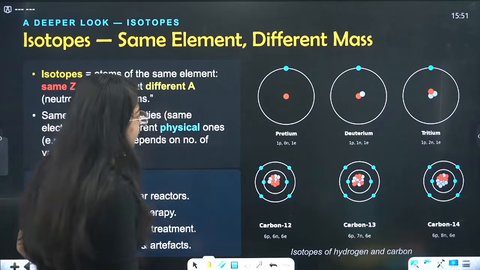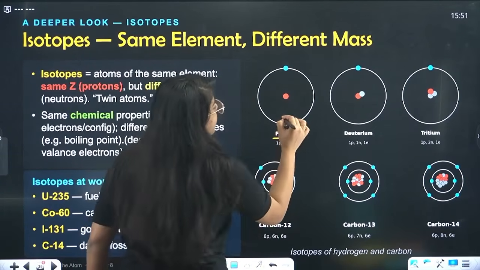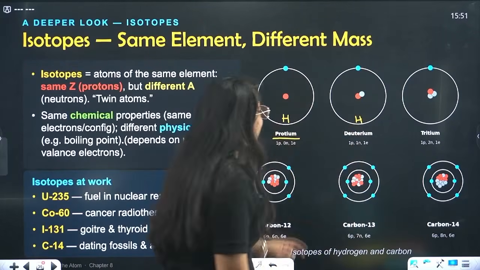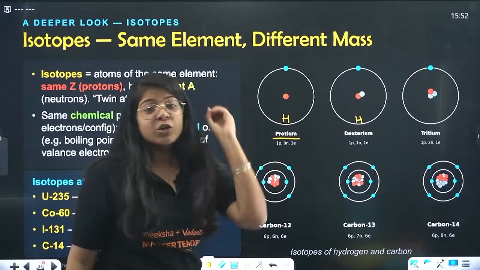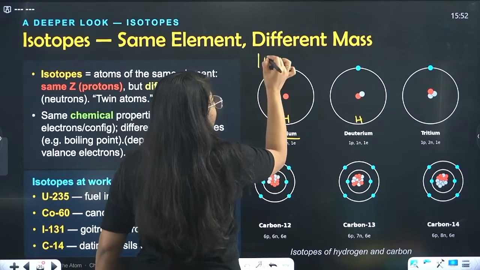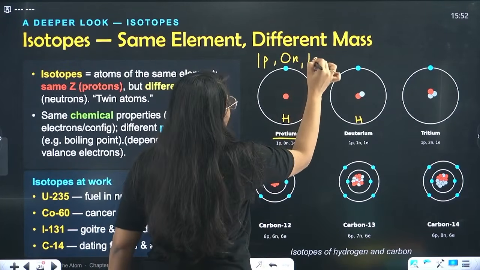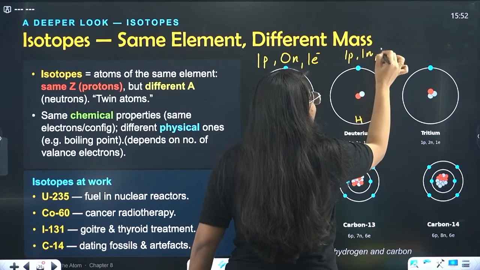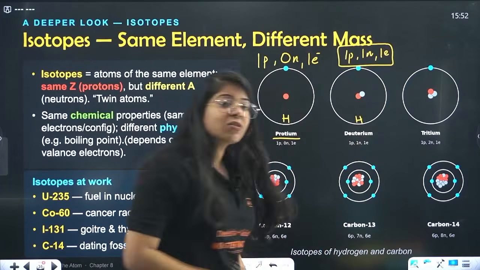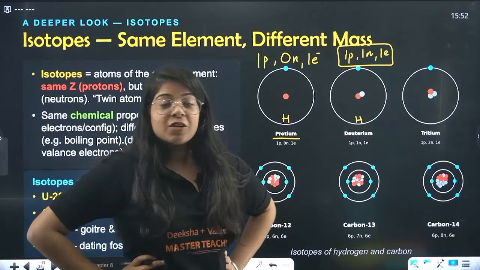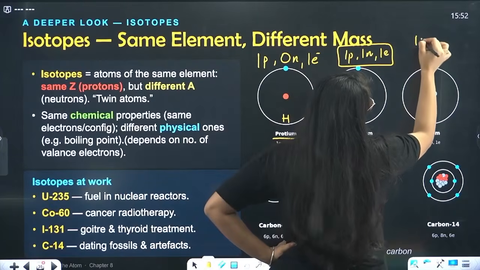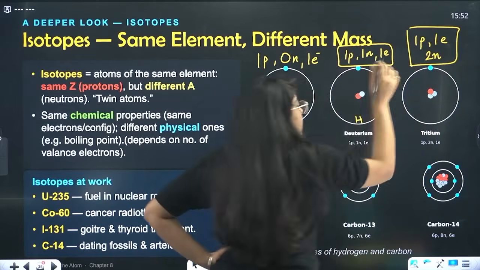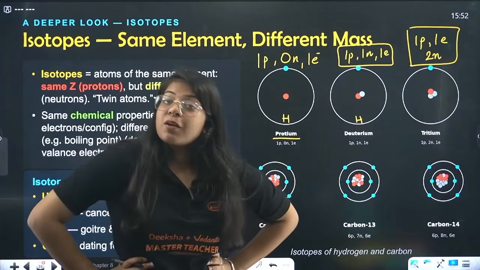That means, let me tell you, this is protium, this is hydrogen, this is deuterium. Now this is hydrogen, but it has only 1 proton, 0 neutron and 1 electron. Done. This one has 1 proton, 1 neutron, 1 electron. This is also hydrogen, but a different form of hydrogen. Now tritium, this also has 1 proton, 1 electron, but it has 2 neutrons, and this is called tritium. This is also hydrogen, another form of hydrogen.